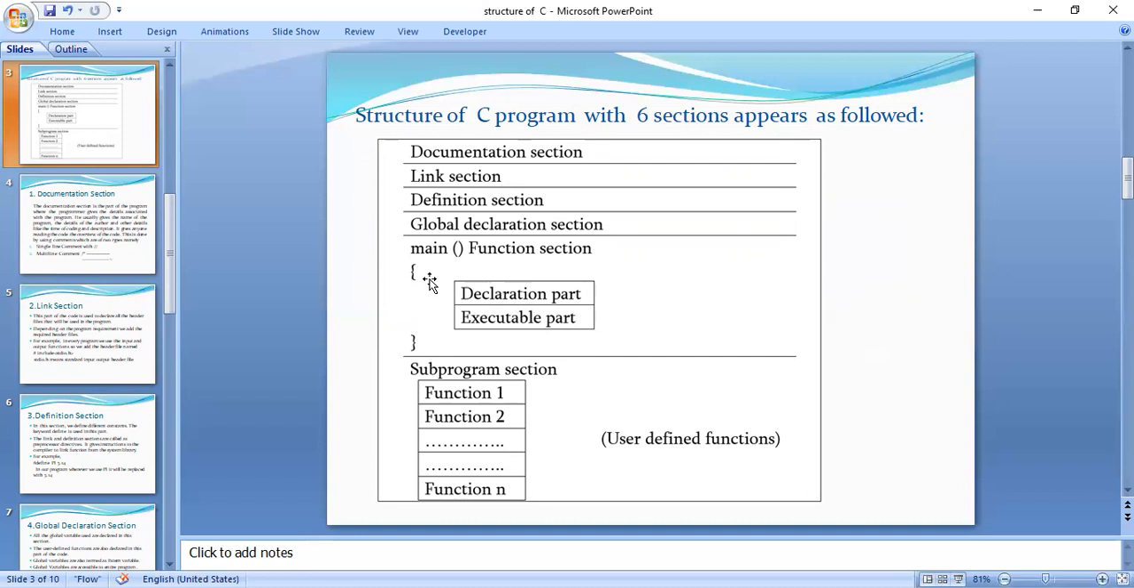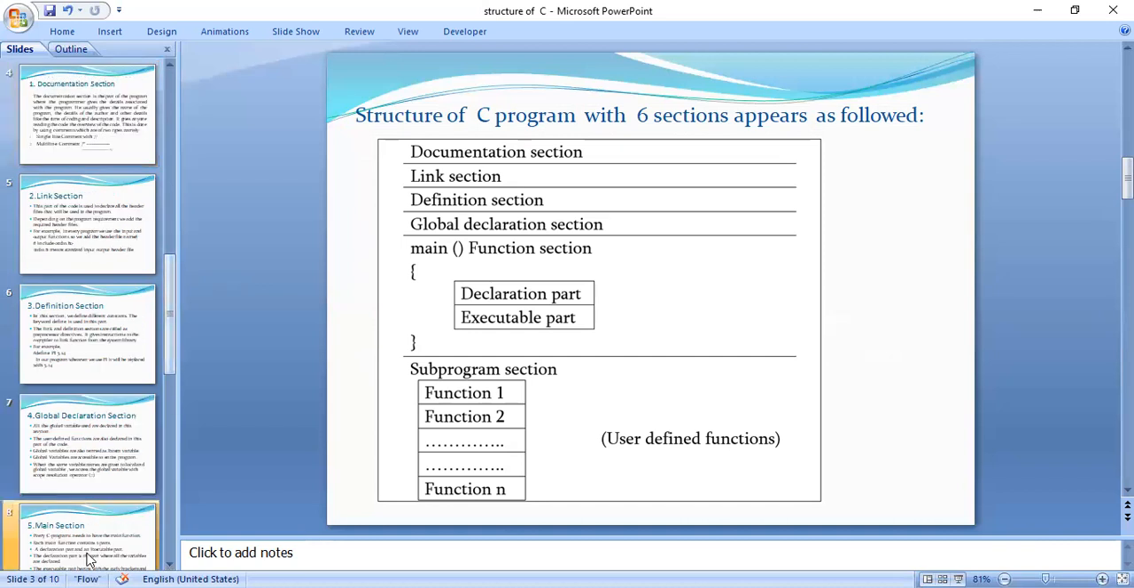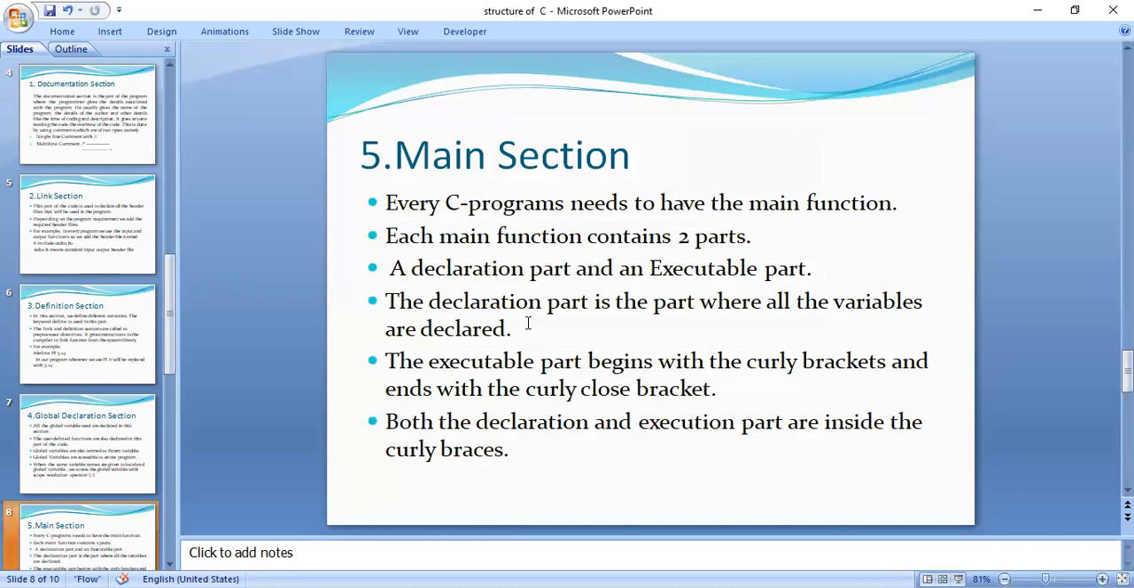So what is the reason every C program contains the main function? The C program execution begins from the main function itself. That is the reason every C program contains at least one function, that is the main function. Is it clear?